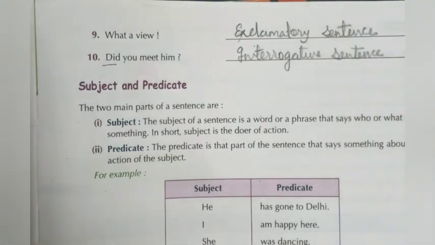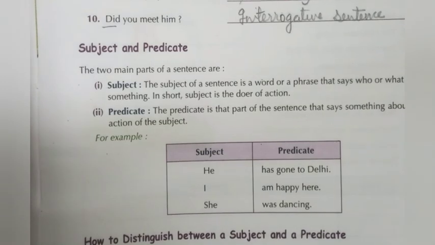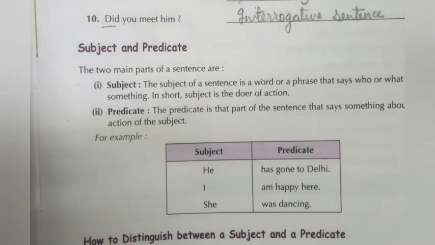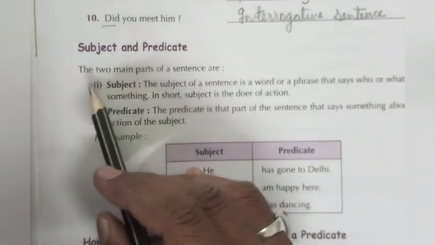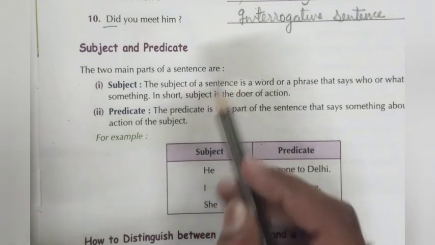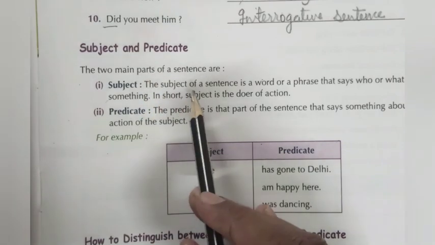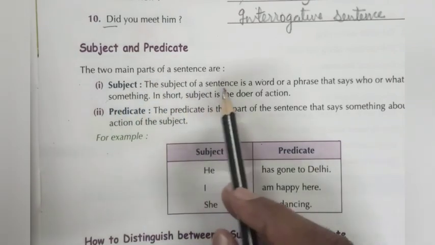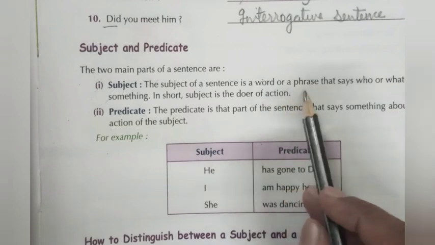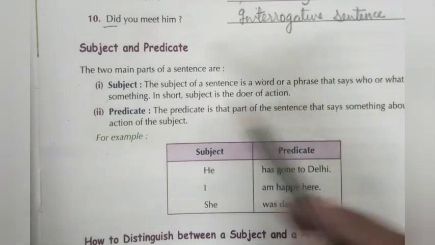Now, the second part of the topic is subject and predicate. The two main parts of a sentence are first the subject and second the predicate. The subject of a sentence is a word or phrase that says who or what does something.